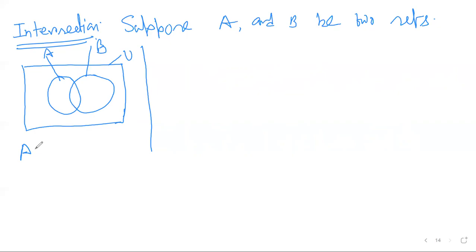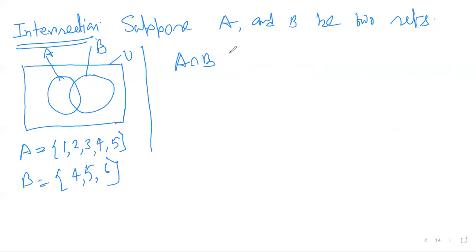And my example is A equals 1, 2, 3, 4, 5, B equals 4, 5, 6. Okay, now two sets. Then A intersection B is a set that is defined as intersection. This symbol is the symbol of intersection. So A intersection B is defined as those elements x which belong to A and also in B.